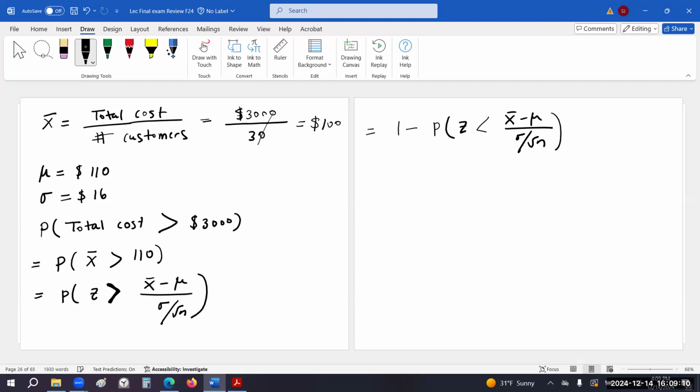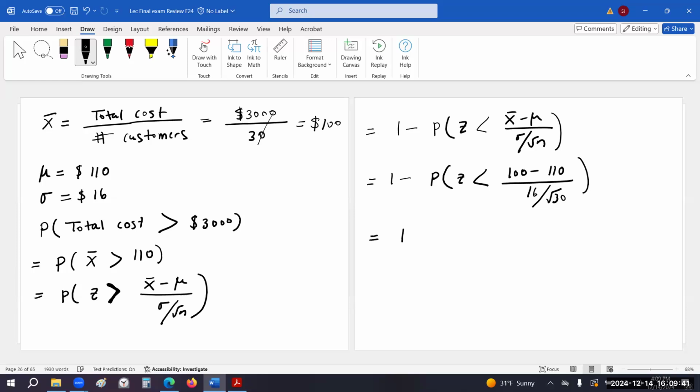Or what you can do is whatever Z we have, we can go to the opposite sign to get the number. Then you don't have to subtract the less than area from 1. So we have 1 minus probability Z is less than, our X bar is 100, the population mean is 110, sigma is 16, and we have a total of 30 people.